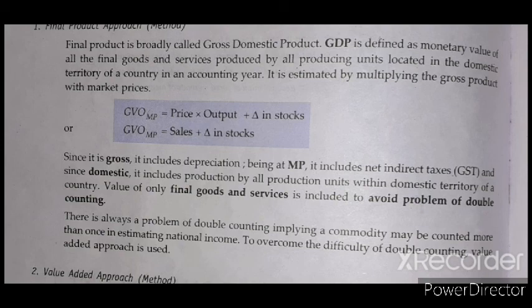For example, take one pen or a Parle-G biscuit. Whatever the market price of the commodity, that is 10, we always include it as the final value of the goods and services.